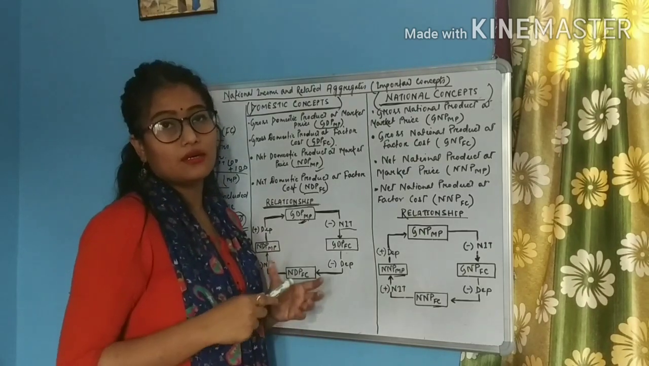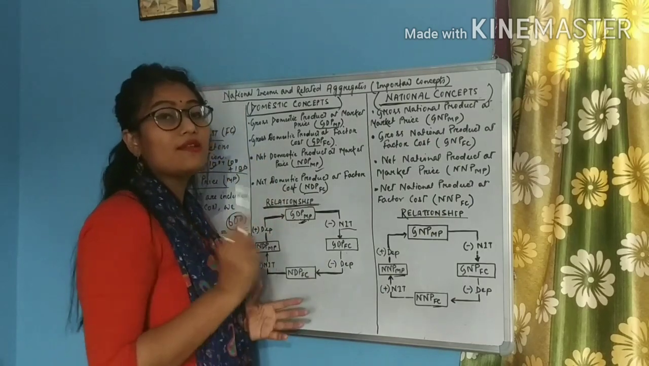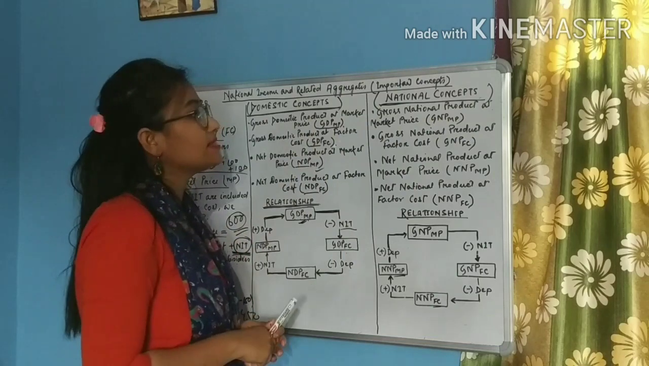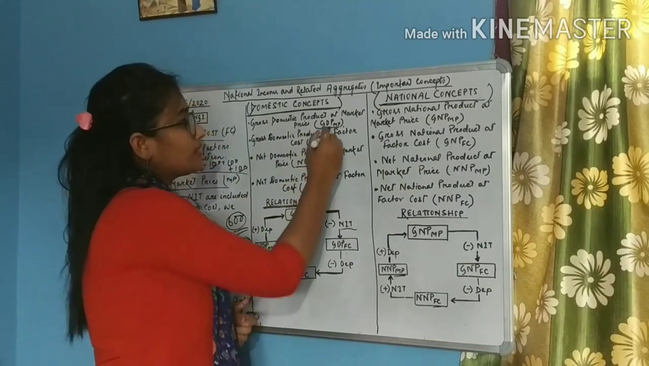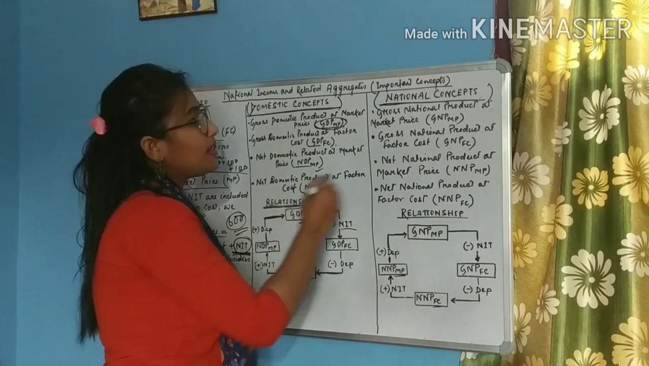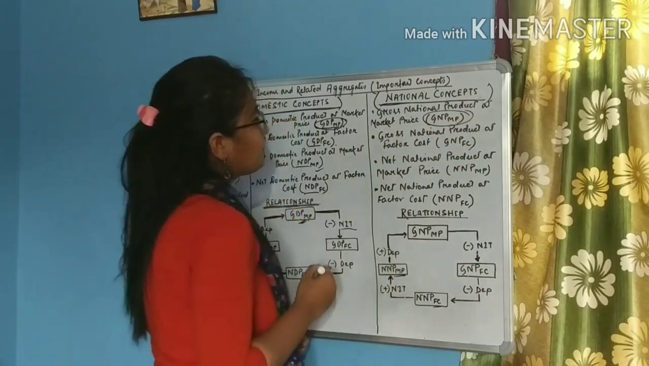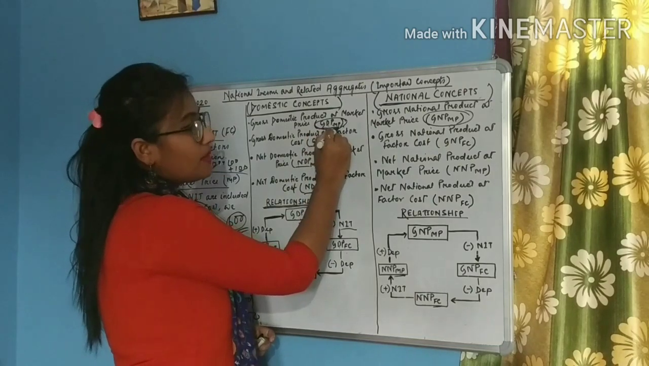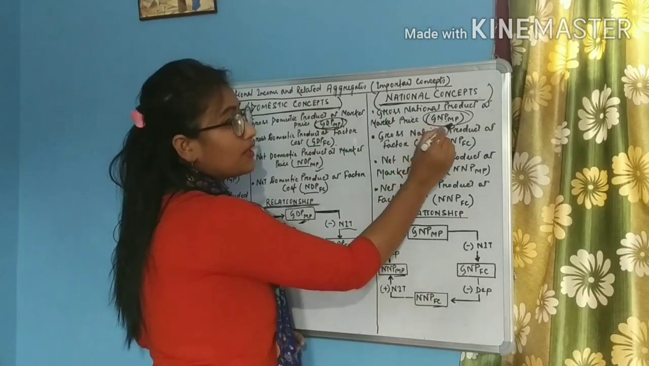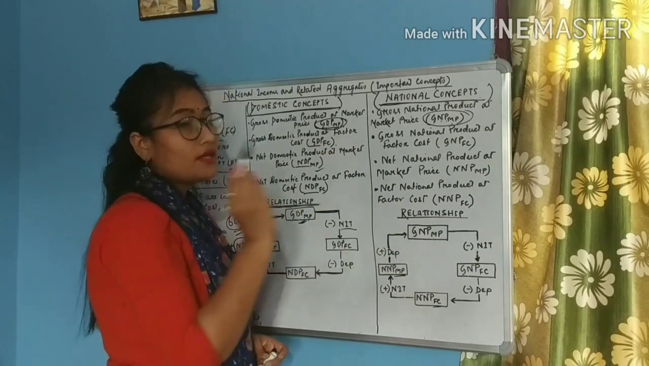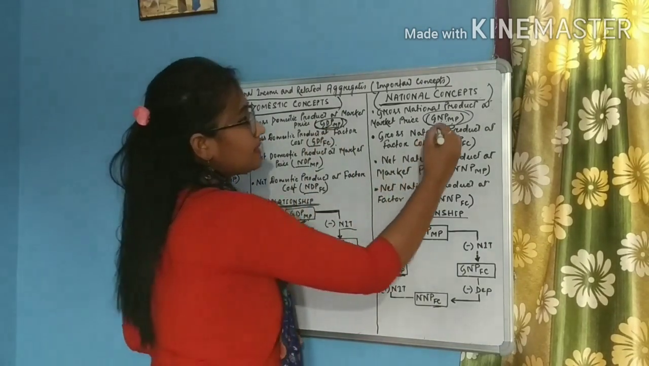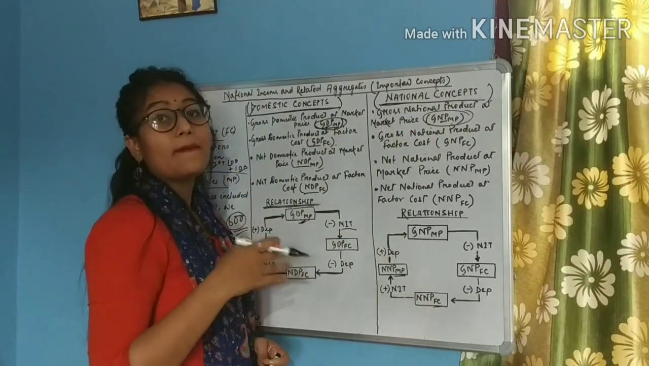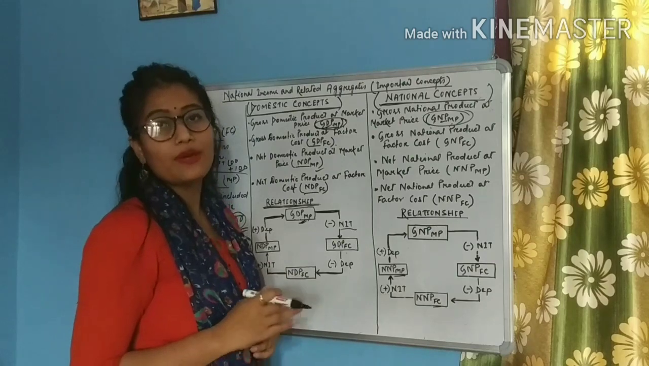This is not the only case, students. In fact, there is relationship between the domestic concepts and the national concepts as well, right? So for example, what is the relationship between GDP-MP and GNP-MP? Just observe carefully. This is gross domestic product at market price. This is gross national product at market price. Everything is same. The only difference lies in this domestic and national. So from domestic, how can we derive the national? By adding net factor income from abroad.